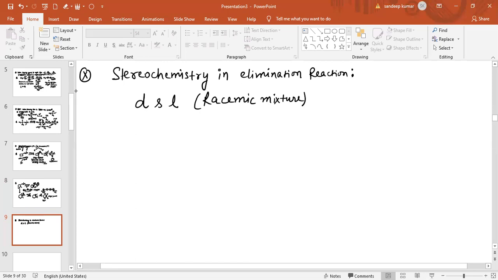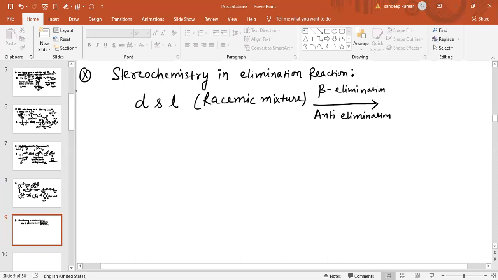So after beta elimination of a racemic mixture, beta elimination is basically a type of anti-elimination. Beta elimination is a type of anti-elimination.